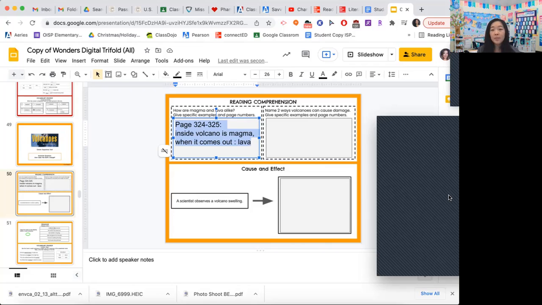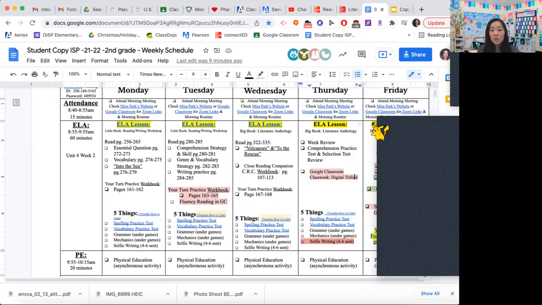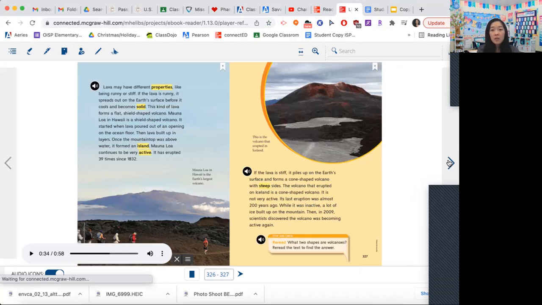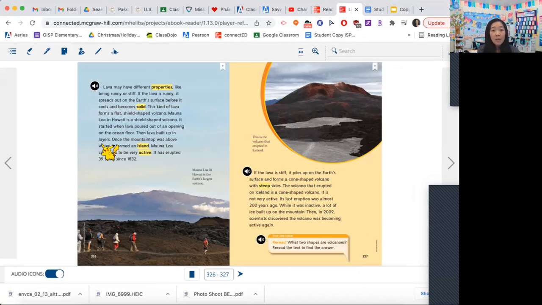All right, next one. Name 2 ways volcanoes can cause damage. Give specific examples and page numbers. So now we're looking for how volcanoes can cause damage. If you're not done with this one, the answer is in the chat. You can also watch this on YouTube later and pause the video when you need more time. So let's see. How can volcanoes cause damage? I'm going to look for words that might have to do with damage.